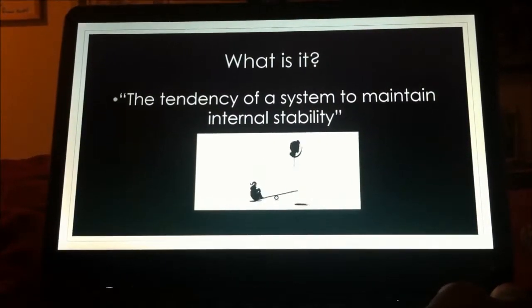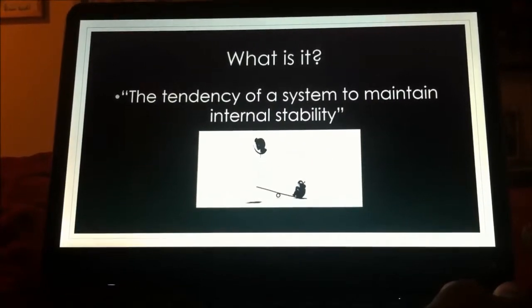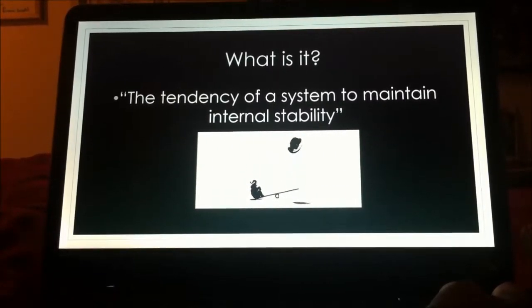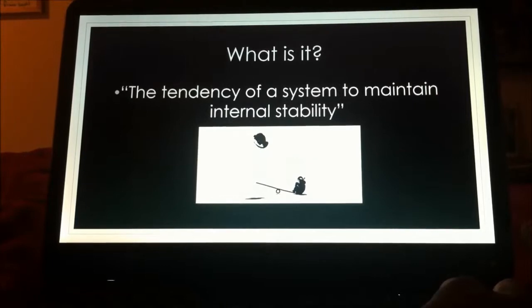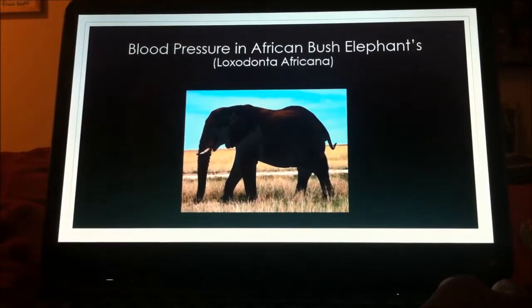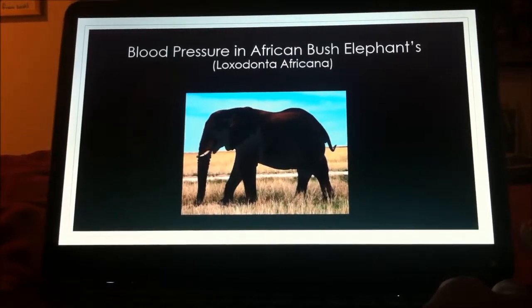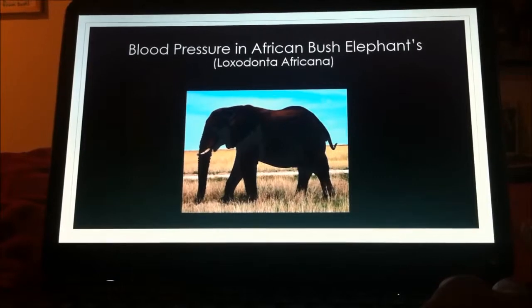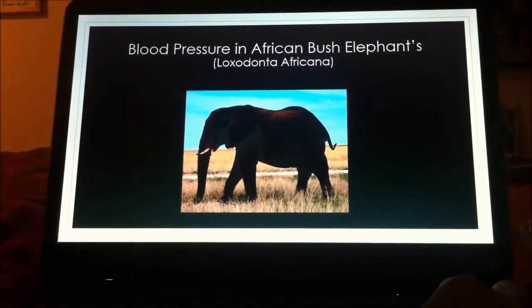Homeostasis is the ability to maintain internal stability in an organism. This is done by using a feedback control system to achieve equilibrium. Blood pressure regulation is determined by how much blood is pumped through your heart and around your body, and the amount of pressure of blood flow through the blood vessels.